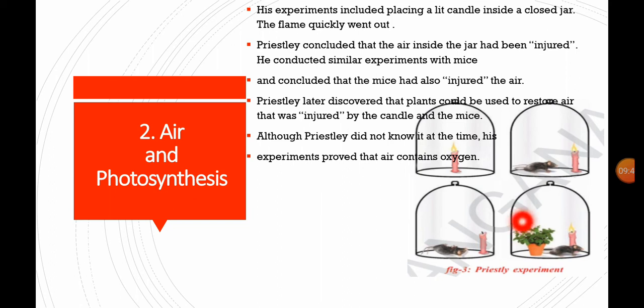The oxygen is released from the mint plant, and the carbon dioxide coming from the candle and the mouse is taken by the mint plant, which in turn gives oxygen so that the mouse stayed alive. So this was the experiment, and he proved that air is necessary for photosynthesis.